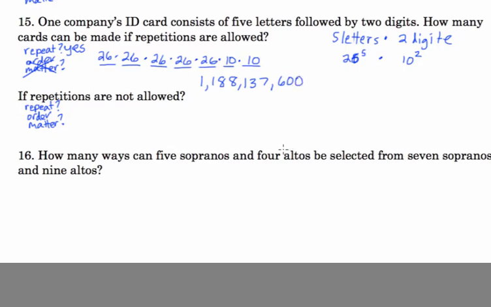Total choices. Repetition's not allowed. So they're not allowed, and yeah, order matters. So again, two ways to think of this problem. Letters for the first 5 spaces, so that's 26. You can't repeat, so now there's 25 choices for the next one, and so on.